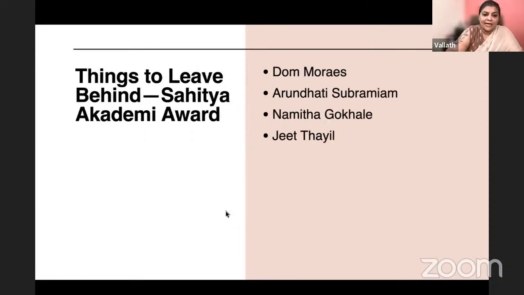Okay, that is right. Things to Leave Behind is a Sahitya Akademi award-winning work. Who is the author? Things to Leave Behind, Sahitya Akademi award-winning work. Is it Dom Moraes, Arundhathi Subramaniam, Namita Gokhale, or Jeet Thayil?